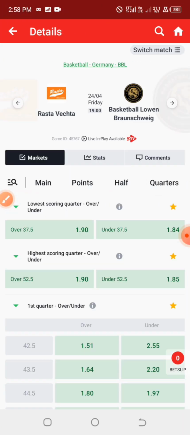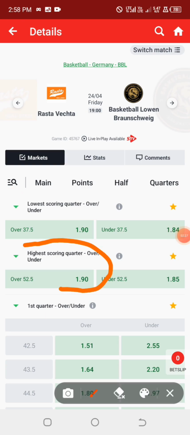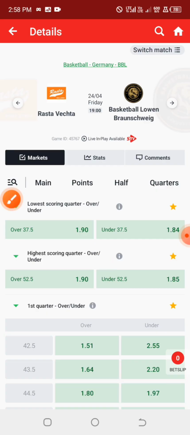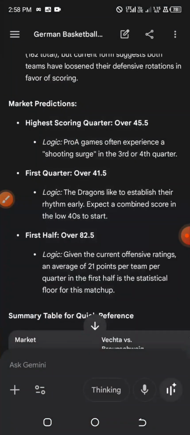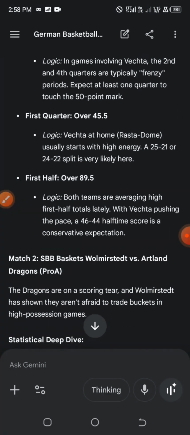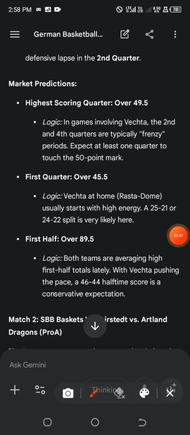The first one under German BBL, we have the highest scoring quarter option, and if you look at it very well, you will see the odd is around 1.90, very close to 2 odd. So that is one thing about the highest scoring quarter option. And sometimes if you are predicting the first quarter over, that first quarter over is very dangerous. It's a very dangerous market, and the odd value for it is not very good at all. So for the first half, we are going for over 89.5.